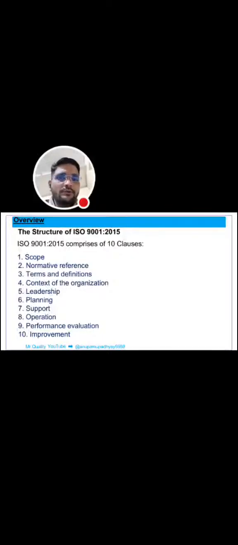This is the overview of ISO 9001 2015. This is the structure of ISO 9001 2015. First is scope, second is normative references, third is terms and definitions, and fourth is context of the organization, fifth is leadership, sixth is planning, seventh is support, eighth is operation, ninth is performance evaluation, and tenth is improvement.